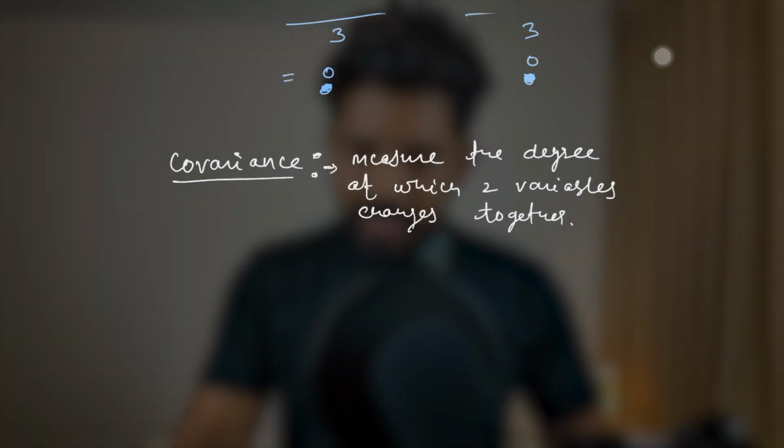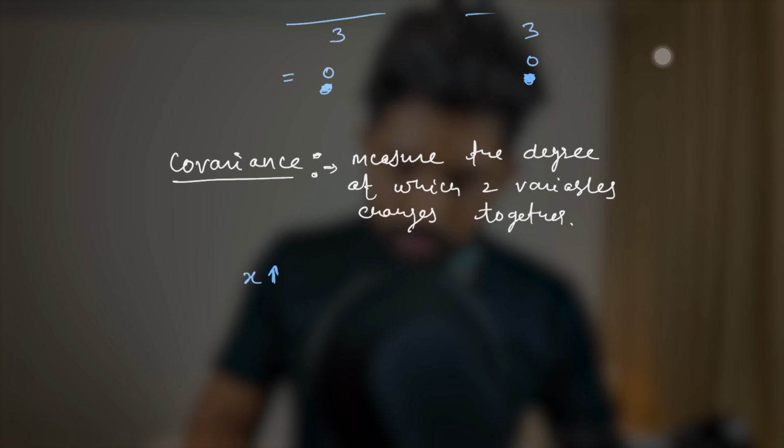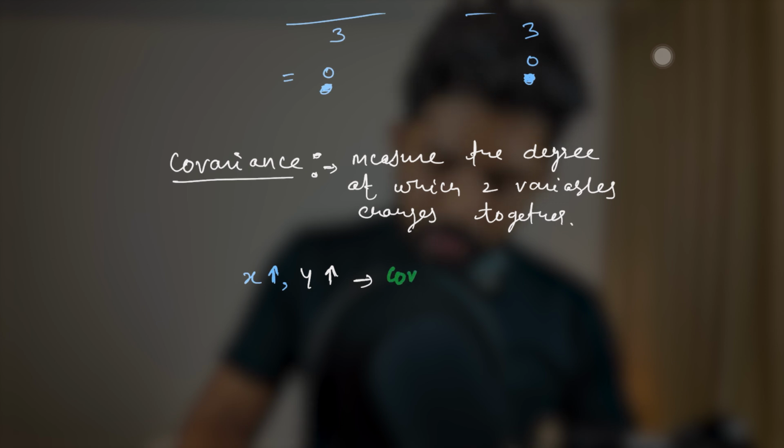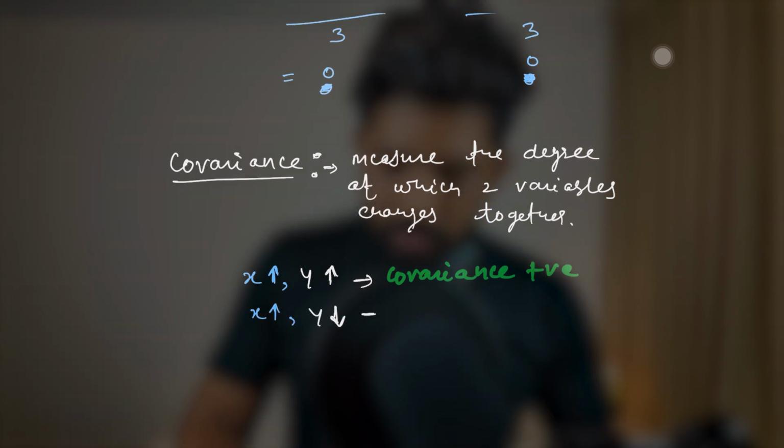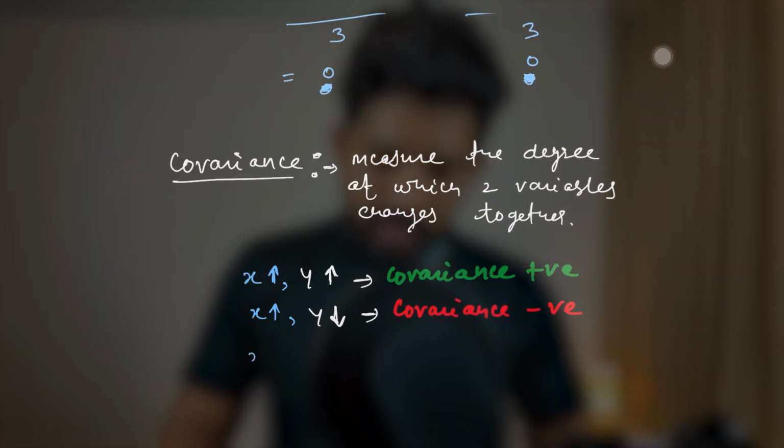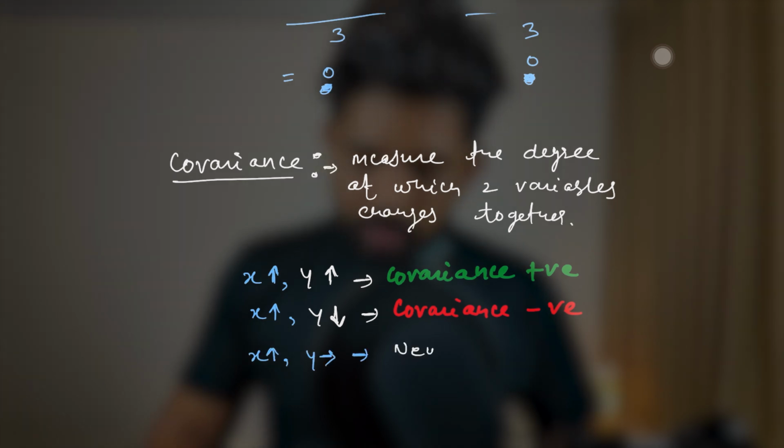Let's say if X is increasing, and Y is also increasing, then we will say the covariance is positive. Similarly, if X is increasing and Y is decreasing, then we can say covariance is negative. And if there is no impact, even if X is increasing but there is no change in Y, then we can say it is neutral.